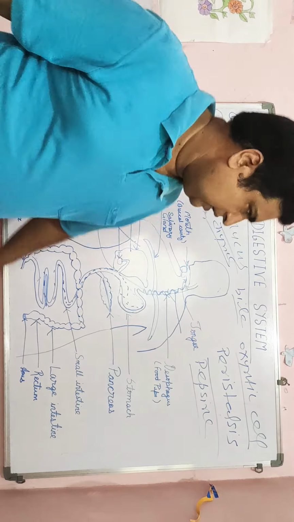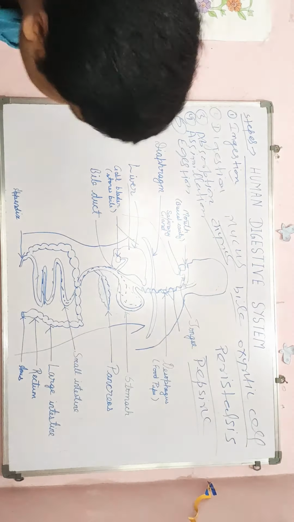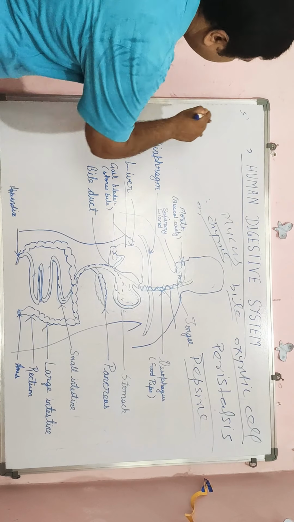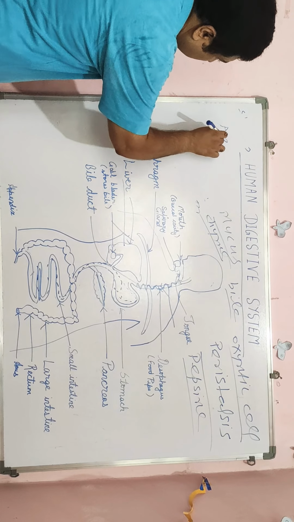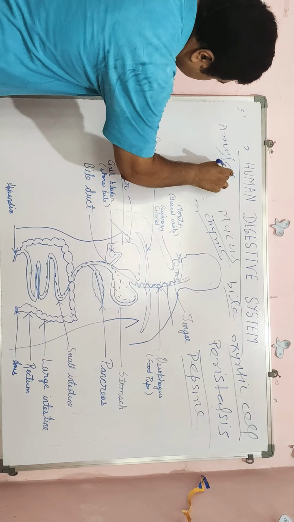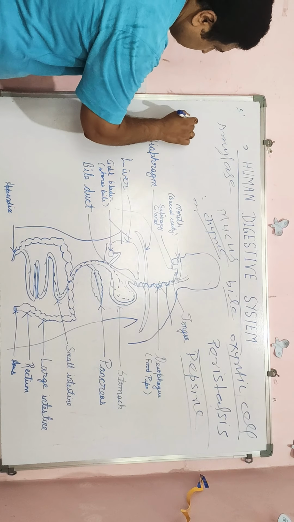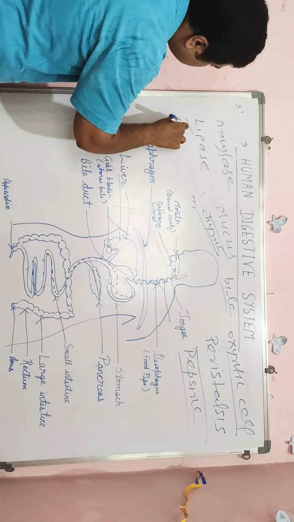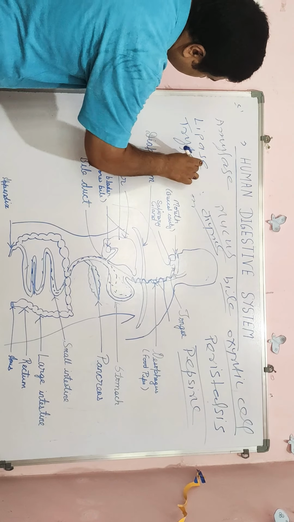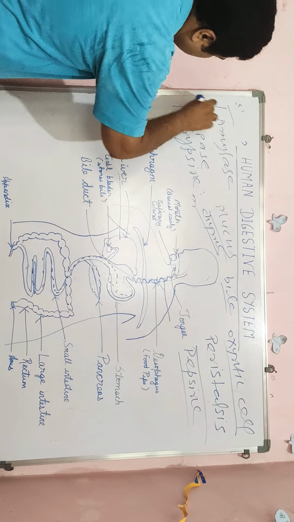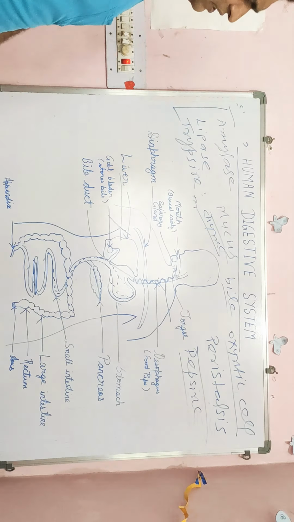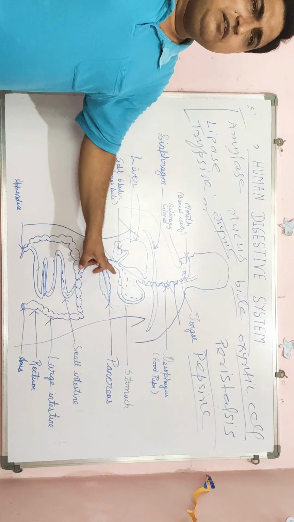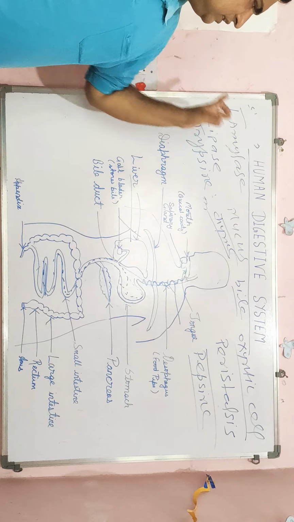3 enzymes. First is amylase. Second, lipase, and third is trypsin. These enzymes are secreted by the pancreas. That means pancreatic juice contains these 3 enzymes.